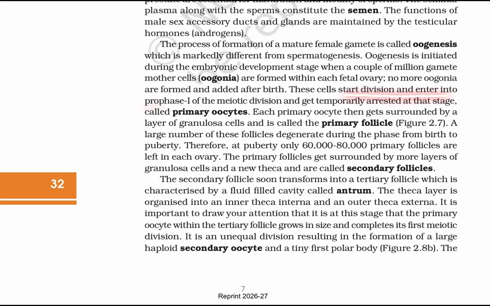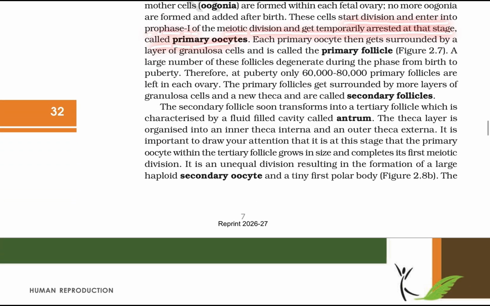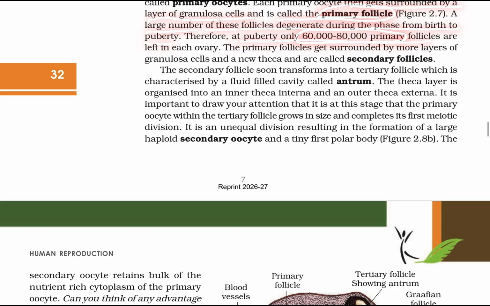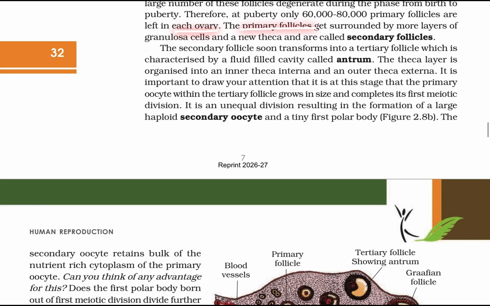These cells start divisions, enter into prophase I of the meiotic division and get temporarily arrested at the stage called primary oocytes. Each primary oocyte then gets surrounded by a layer of granulosa cells and is called a primary follicle. A large number of follicles degenerate during the phase from birth to puberty. Therefore, at puberty, 60,000 to 80,000 primary follicles are left in each ovary.